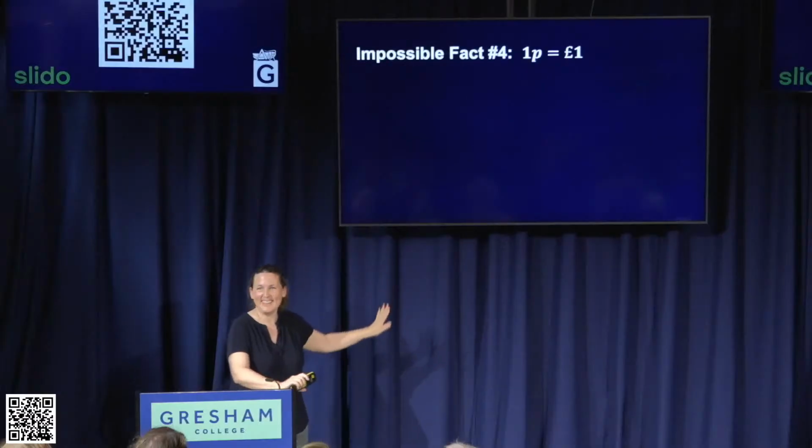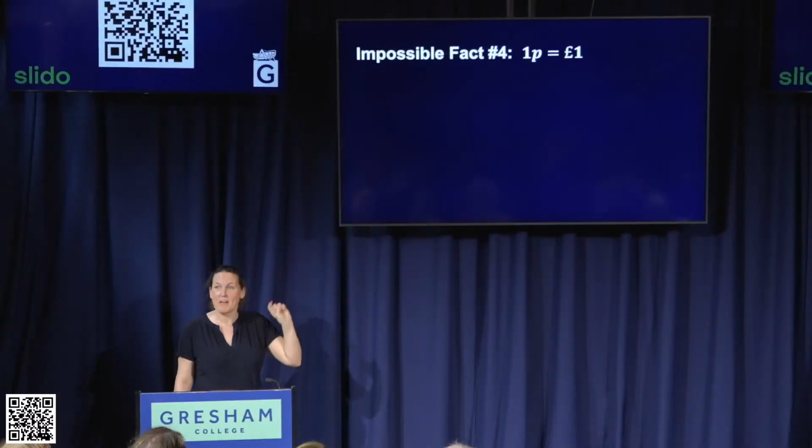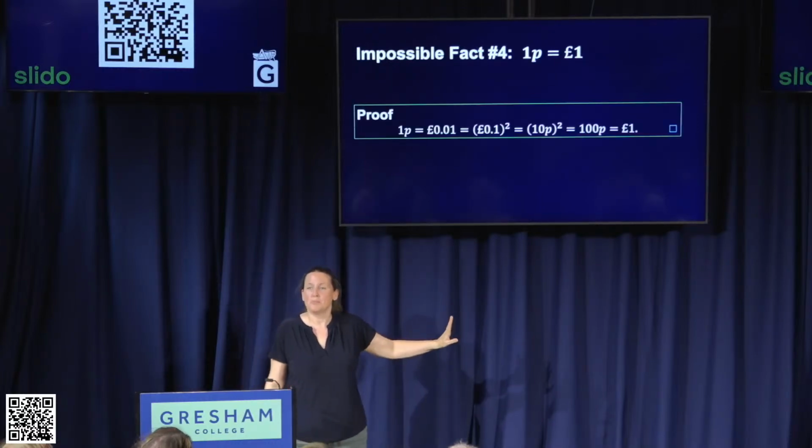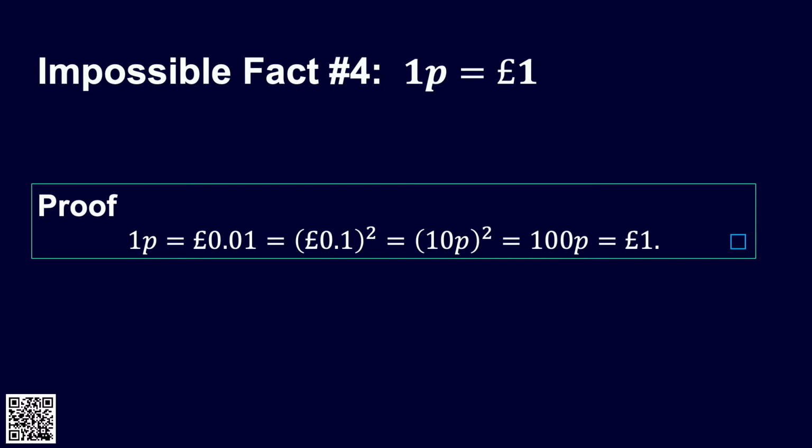Okay, let's have our 4th impossible fact. And it's a good one. It's going to help all of our financial calculations here. 1 penny equals 1 pound. Okay, here's the proof. It's a very nice short proof. So 1 penny, well, what is that in pounds? That's 0.01. Okay, now 0.01 is 0.1 squared. So we just make that change. Okay, so now I've got 0.1 squared. But 0.1 pounds, put that back again, that's 10p. Yes, 10 pence. But now, of course, we've got to square it now.